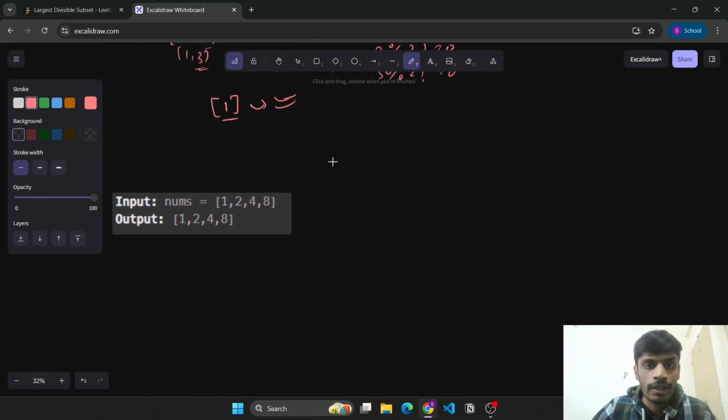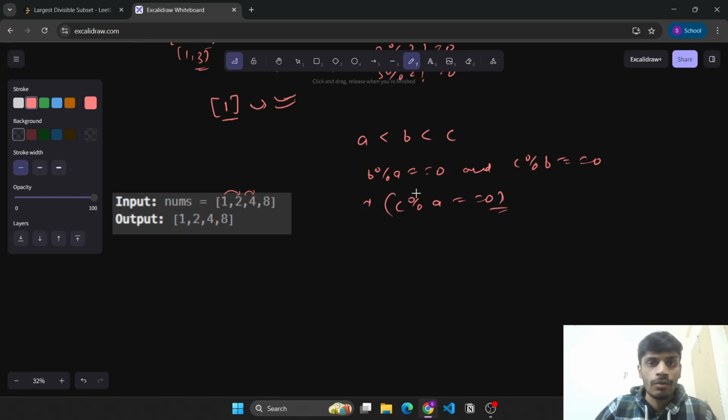As we can see, since the numbers are in increasing order, suppose there are three numbers a less than b less than c, and if b % a is equal to 0 and c % b is equal to 0, then this means that c will be divisible by a as well, right? This will be true. Hence we now know that if the numbers are given in increasing order, then the smaller number can only be a divisor of the bigger number. The bigger number can never be a divisor of the smaller number.